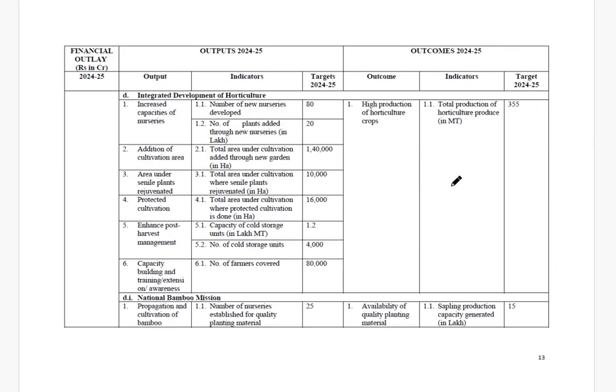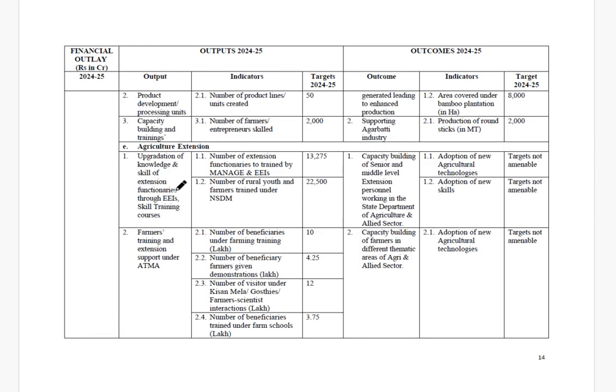No need to go through all the data, like the targets, how much they have achieved, or the area covered. That will be too much for you, but at least you can write down the schemes and their sub-schemes, and the targets. But no need to write all these other things. So that was all about it.